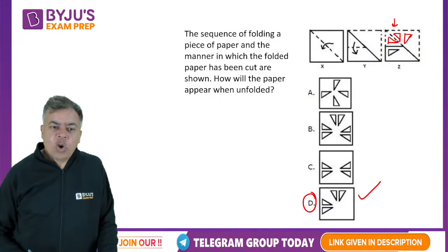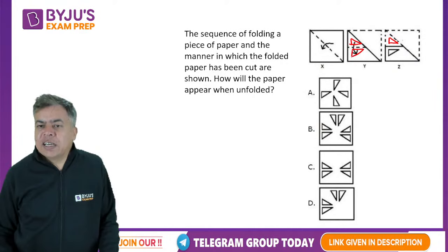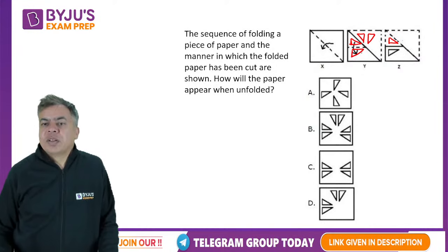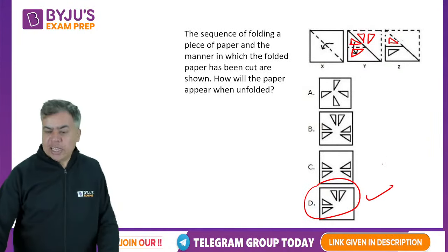See, I will go in the reverse order, that when you unfold it, it will be like this. So here you will get one like this and one like this. Now when you unfold it diagonally, it will become like this and this part will be like this. So this will be the original figure, which is D option. Yes, great. Okay, so let's move to the next one.